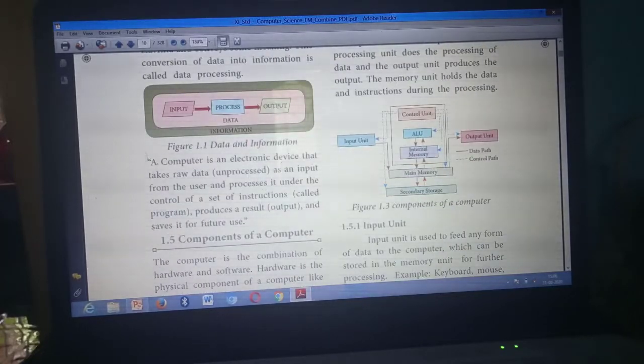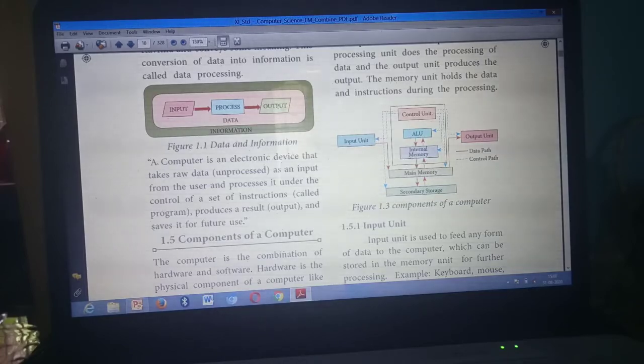This one. What is computer? First 2 mark question, from here to here. A computer, start from here. A computer, have you seen this? A computer is an electronic device, from here to for future use. Understand? Have you all marked? First 2 mark question. Page number 4. Below this diagram, from here. Computer is an electronic device, from here to this end, for future use. Have you all marked?